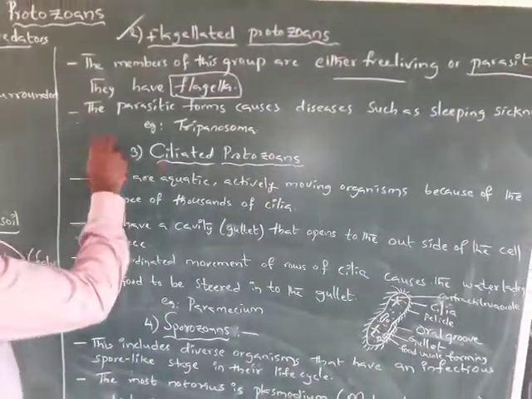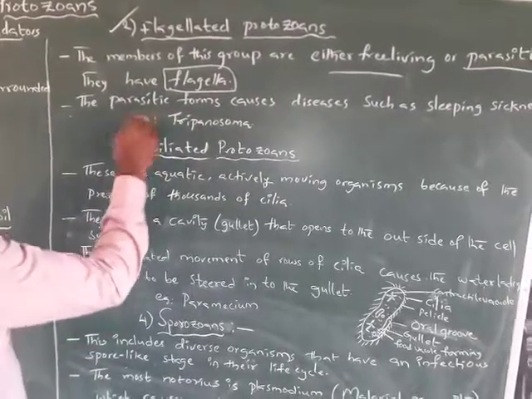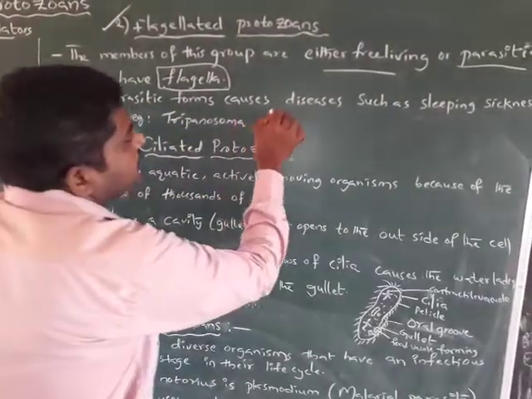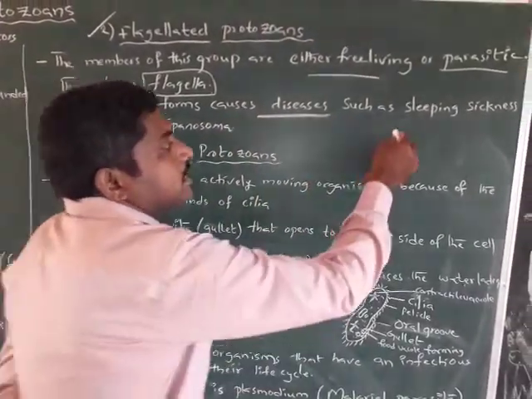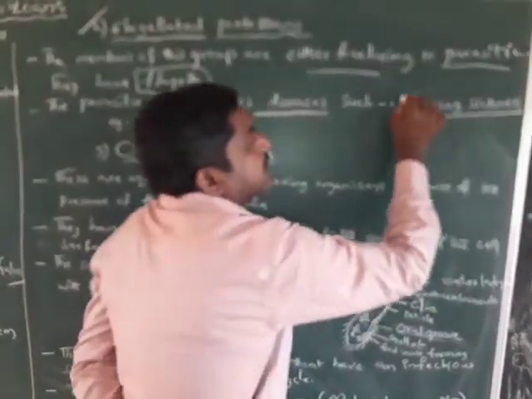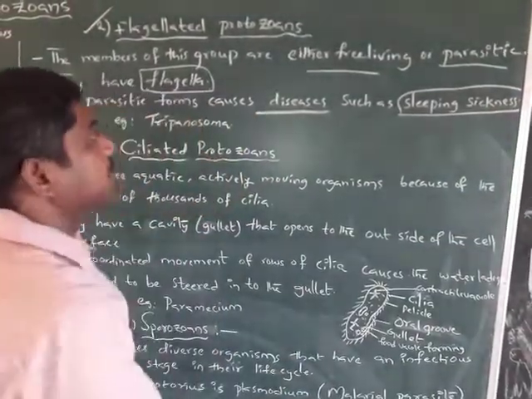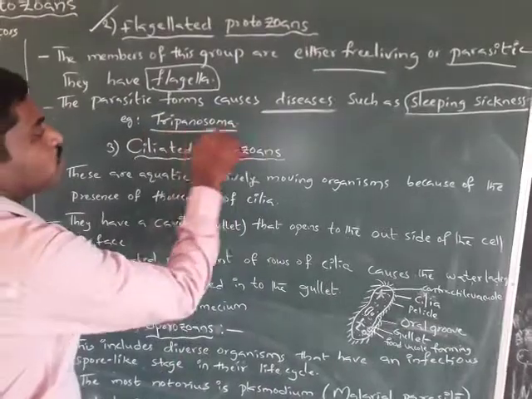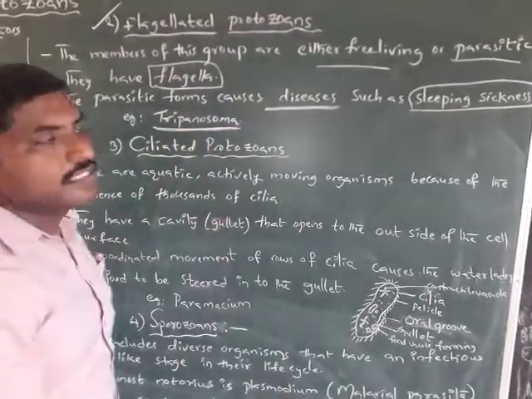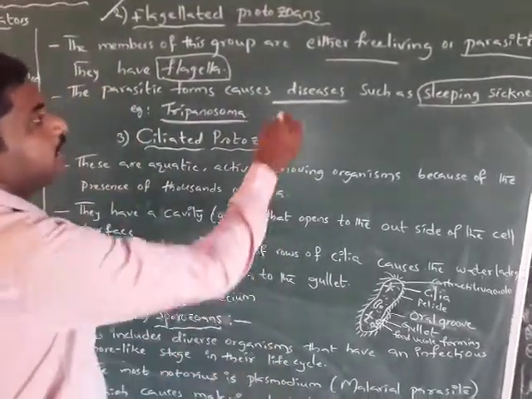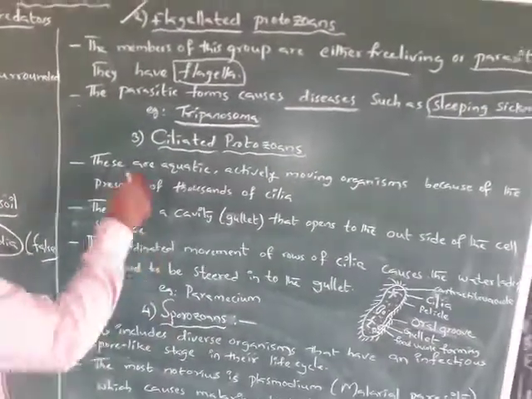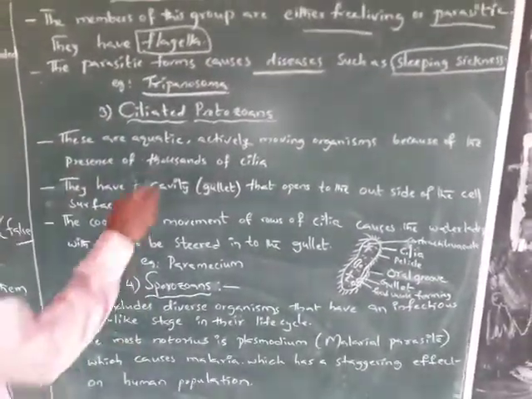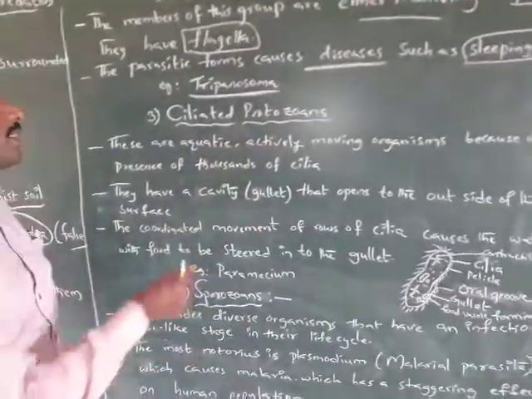The parasitic forms cause diseases such as sleeping sickness. For example, Trypanosoma gambiense causes sleeping sickness. Coming to the next one, the ciliated protozoans.